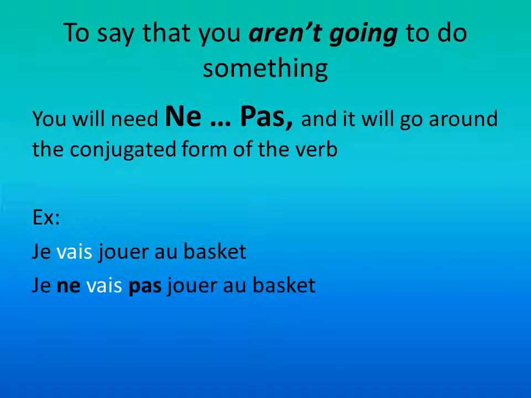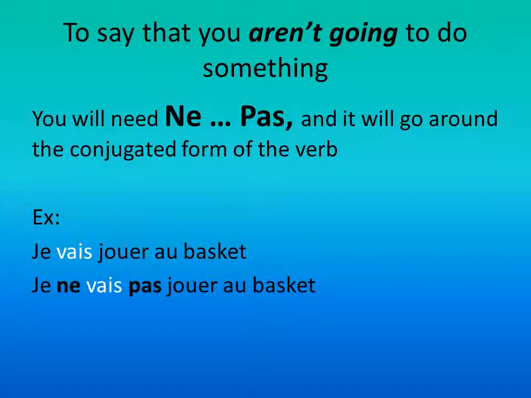We've seen how to use ne pas before. We used it when we were talking about not having certain possessions in the last chapter. It's going to be used in the same way in this chapter, except this time we're going to be talking about not doing things or not going places. We still use the ne pas. It still goes around the conjugated form of the verb. Now this confuses a lot of people. For example, down here, I gave you, je vais jouer au basket.